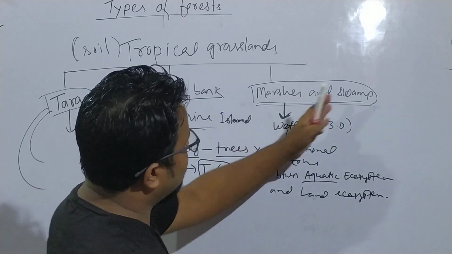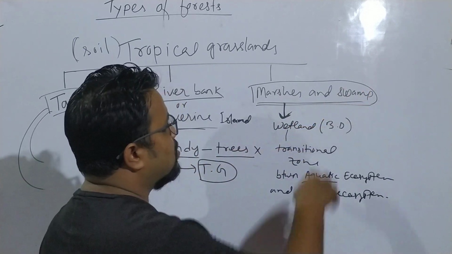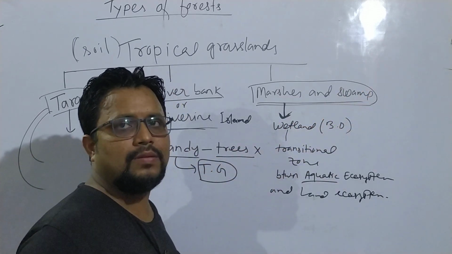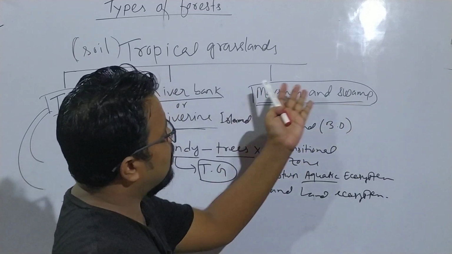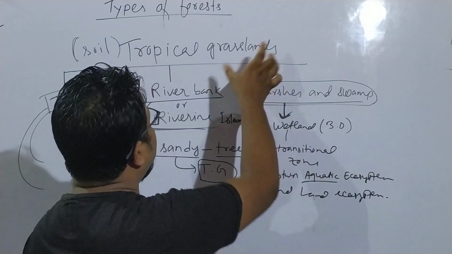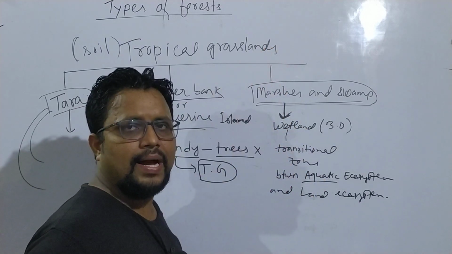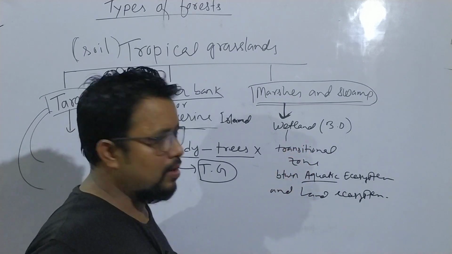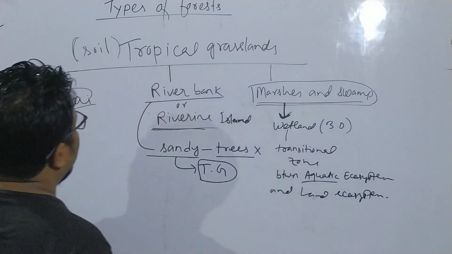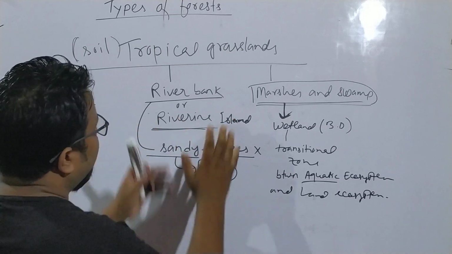Swamp is also a wetland, and this is found most probably in the lakes, rivers, and on the banks of the rivers and lakes. In these marshes and swamps, in addition to the tropical grassland, we found lily, lotus, etc. So in these three regions we found tropical grasslands.